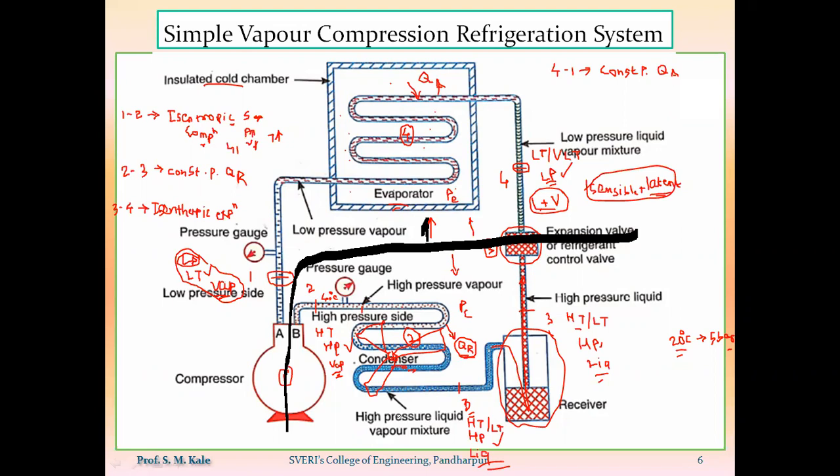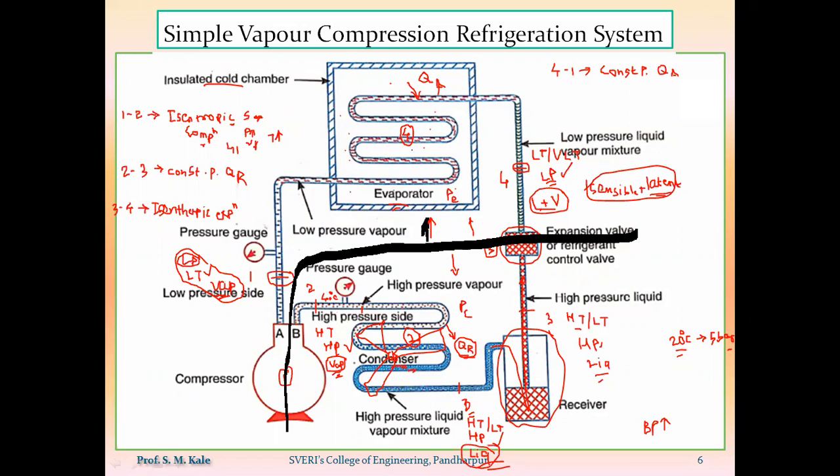Here the same concept is used. Because of the increased boiling point temperature, the vapor refrigerant easily gets converted into liquid refrigerant. That is our main intention.